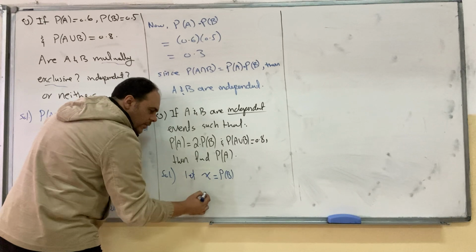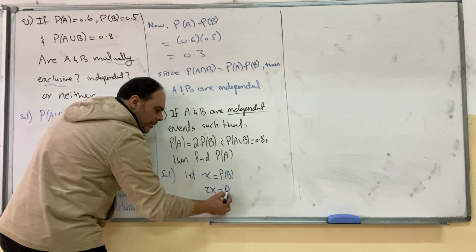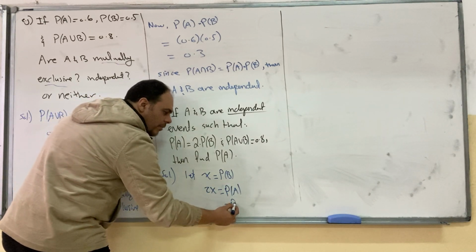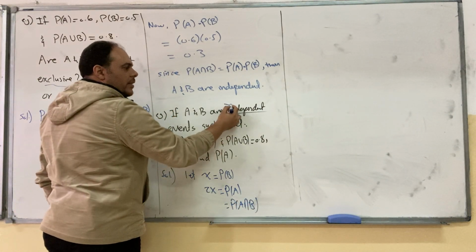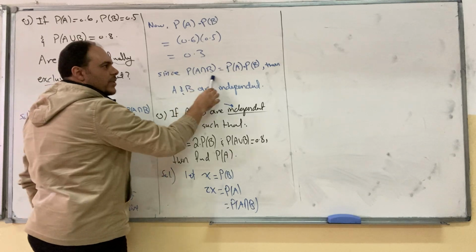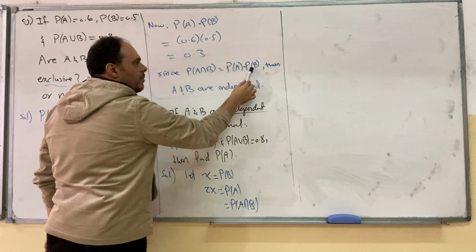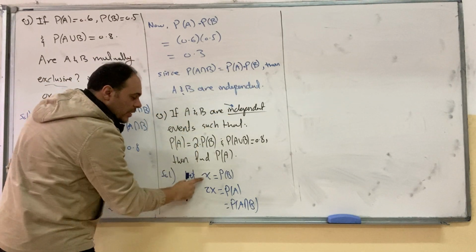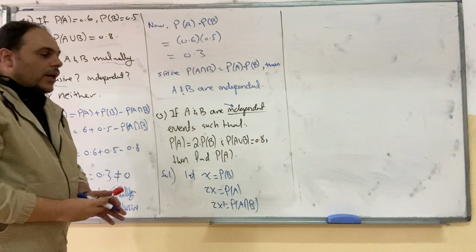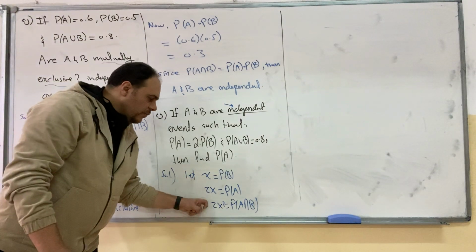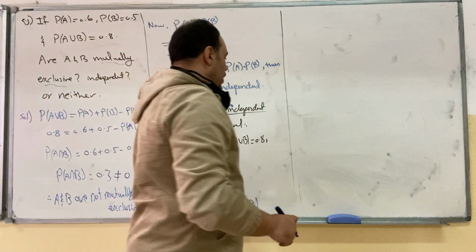This implies 2X is equal to probability of A. If you need to find the intersection, and we know that they are independent, we can use this formula. The intersection is equal to probability of A times probability of B. So multiply X by 2X, it becomes 2X squared. Now, all of them are in terms of one variable, which is x.